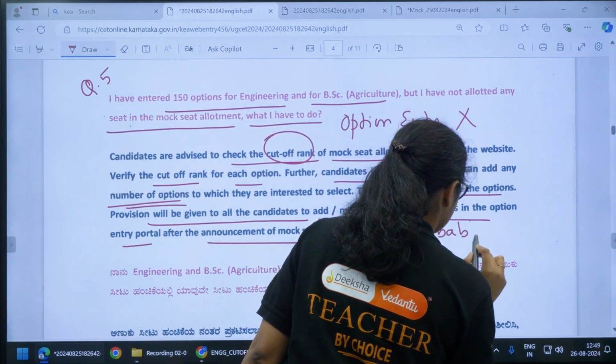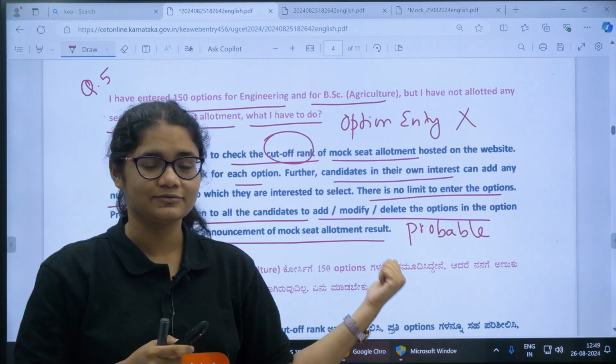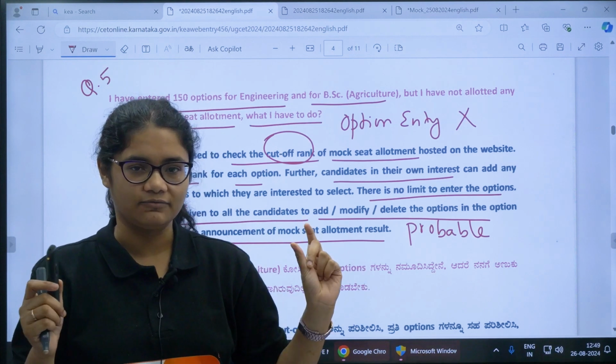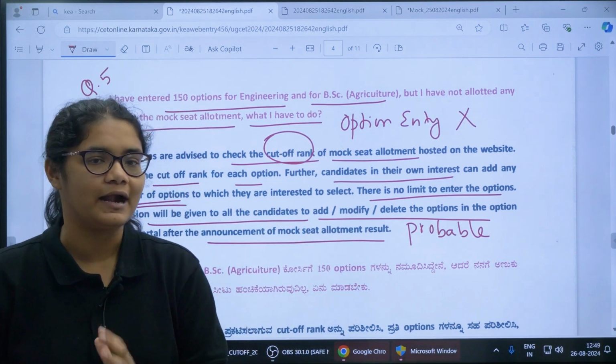In our channel we have many videos about how to do the option entry, so please watch those, and you can get an idea of how to compare the cutoff. I have done it with examples, so you can compare the cutoff and then add the colleges.